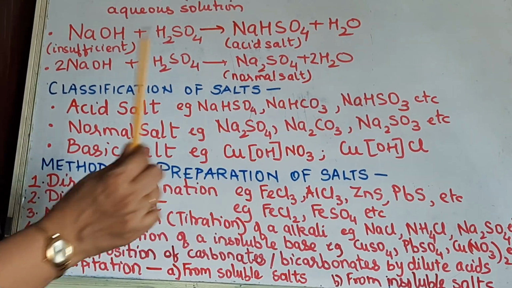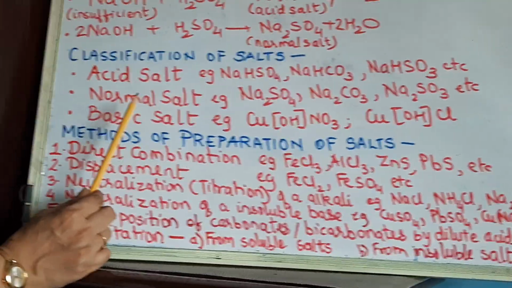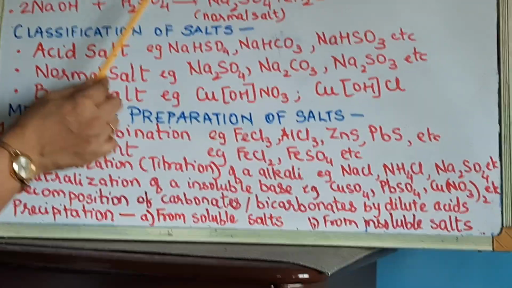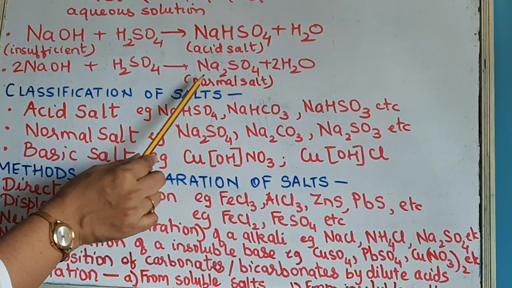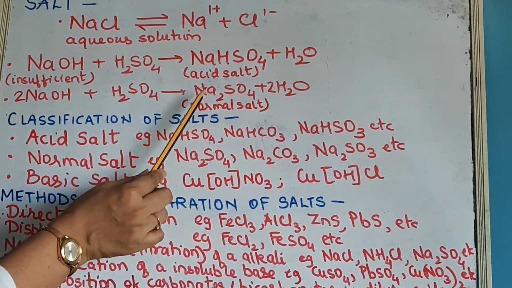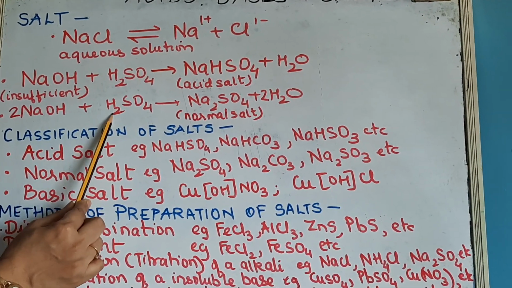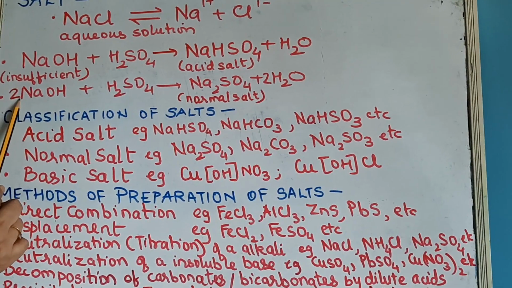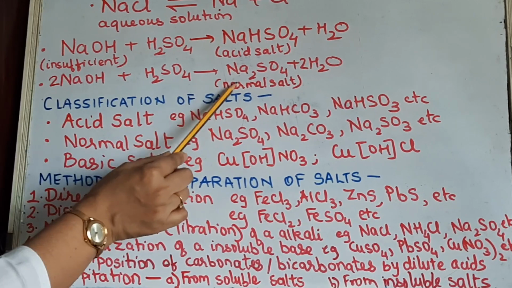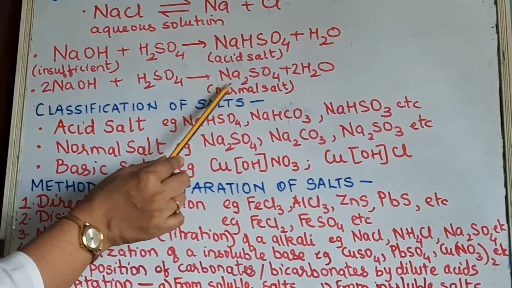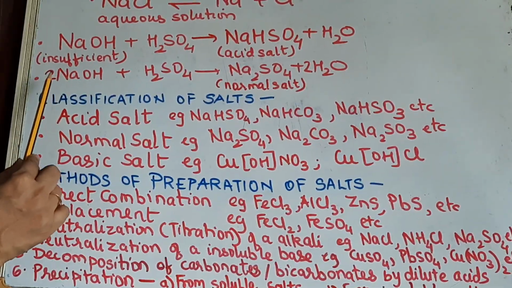Okay, clear? Now the second type of salt is called a normal salt. Now normal salt is formed by the complete replacement. Yes, now you know what complete replacement means. So normal salt is the one which is formed by the complete replacement of the replaceable hydrogen ions of an acid by a basic radical, which is either metallic ion or ammonium ion. Okay, so this becomes a normal salt. Now it will be formed when you are taking the alkali in sufficient quantity or in excess. That will be our second point.